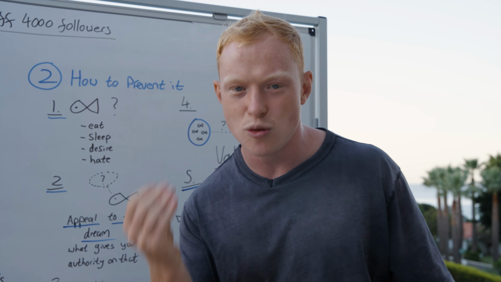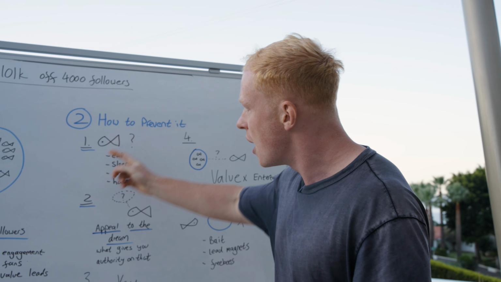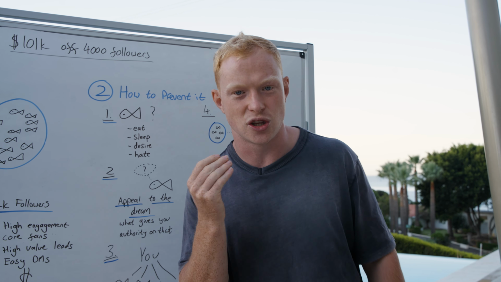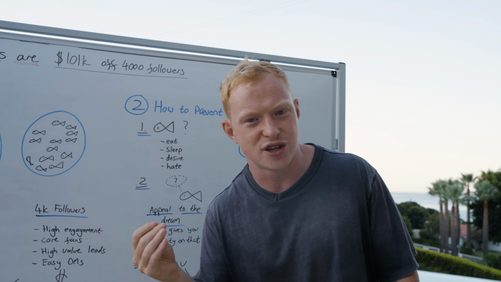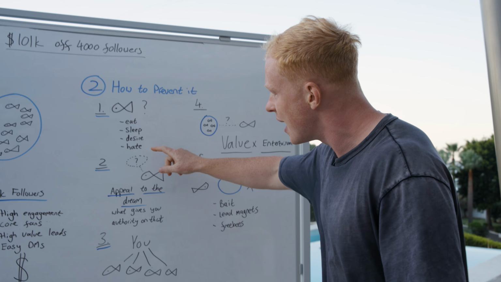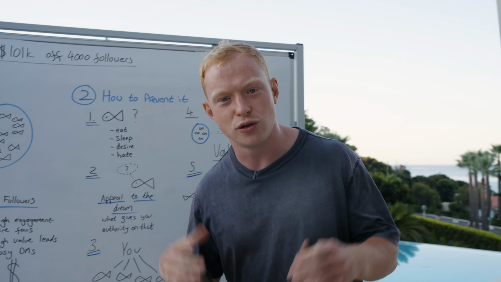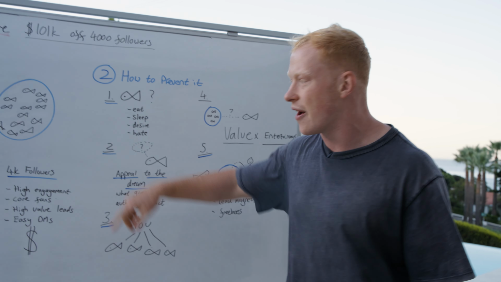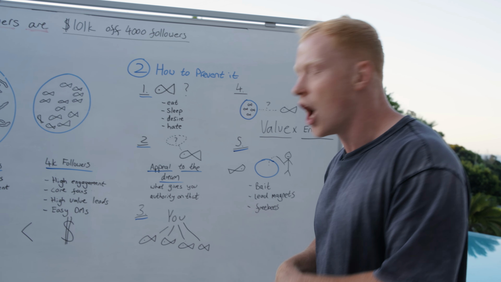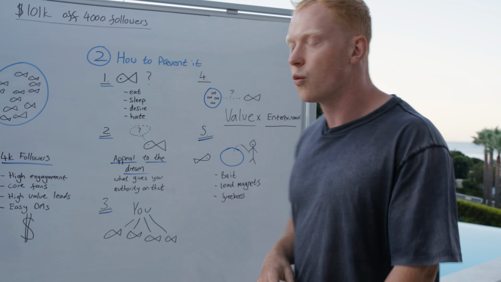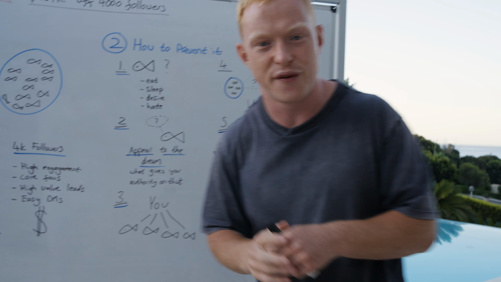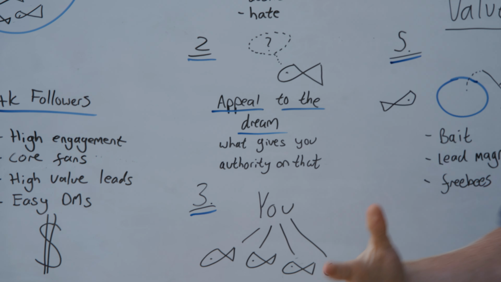This translates into making great quality content that brings in the exact fish that you want. And then you can say, there are a load of fish in my audience, because you know exactly what they look like. The second is to appeal to the dream of the fish. The fish has desires, it has wants and needs and dreams in life. And you need to work out what the dream state of that fish is. What does it want its life to look like so that you are able to appeal to exactly what that looks like?